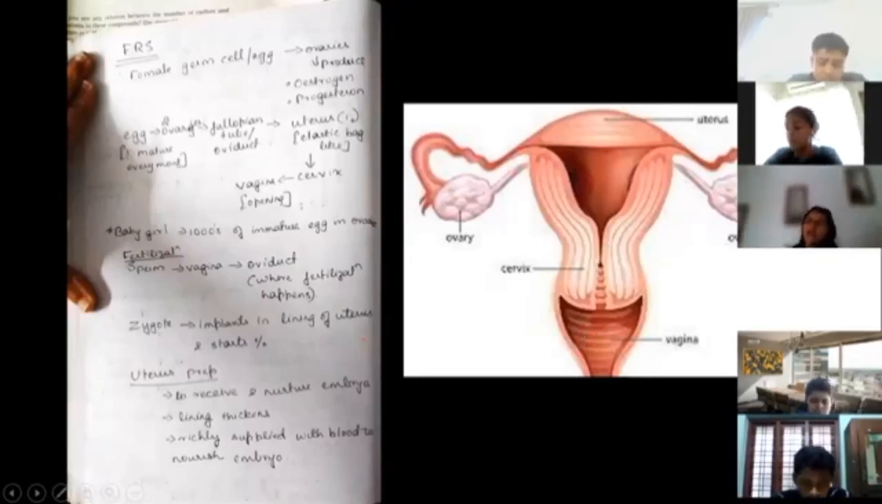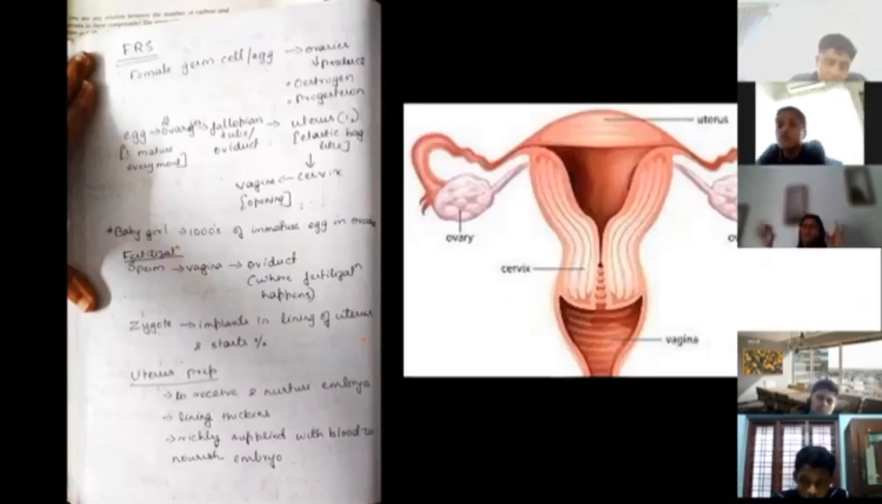Okay, ovary is there, fallopian tube is there, and fallopian tube actually joins to the uterus, which has a narrow opening which is known as a cervix, and after which it is vagina, which is the external opening. Okay, now every month one egg. See, when a baby girl is born, it is born with thousands of immature eggs in the ovary.